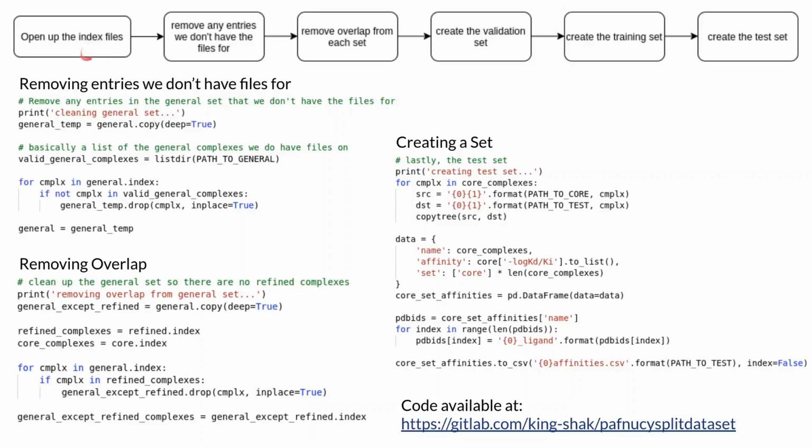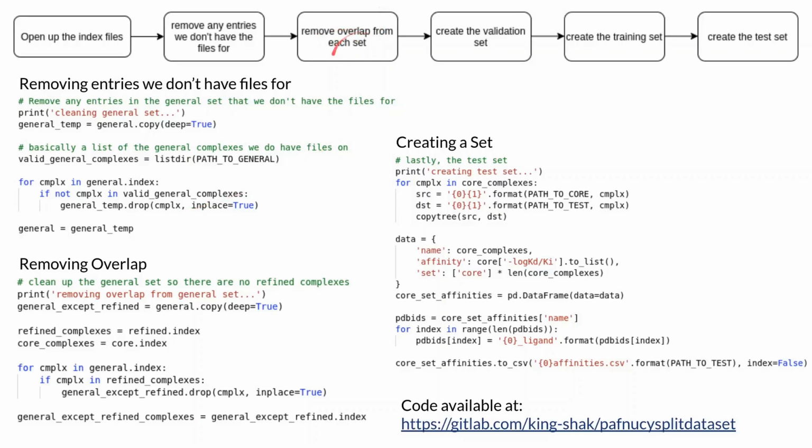We start by opening up the index files. Then we remove any entries that we don't have the files for. We have an example of this right here with the general set. First, we get a list of the general complexes that we do have files on. Then we go through each entry in the index and we drop any that we don't have the files for. We do this for the refined and the core sets as well.